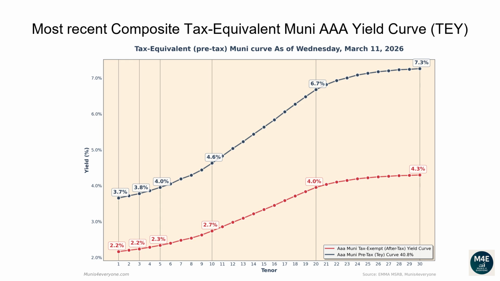The one-year tax-exempt yield is 2.16%, corresponding to a 3.65% tax-equivalent yield for investors in the top tax bracket. The two-year tax-equivalent yield is 3.72%. The 5-year tax-equivalent yield is 3.95%. The 10-year tax-equivalent yield is 4.63%. The 20-year tax-equivalent yield is 6.67%. The 30-year tax-equivalent yield is 7.26%.